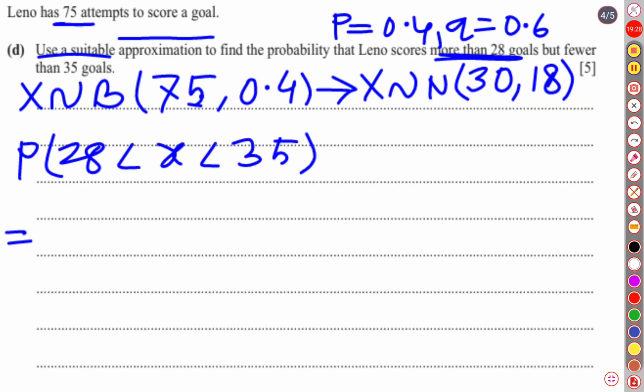So we will have to do continuity correction, because we are moving from the discrete random variable to the continuous random variable.